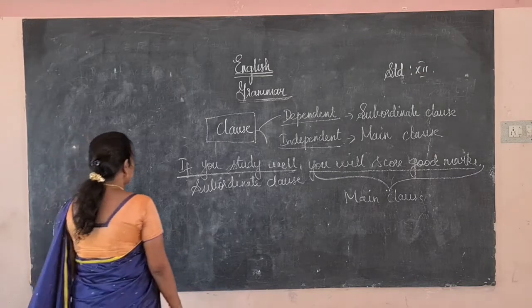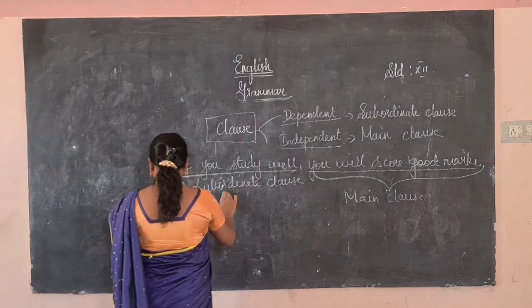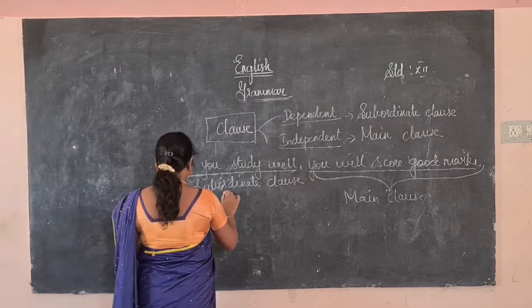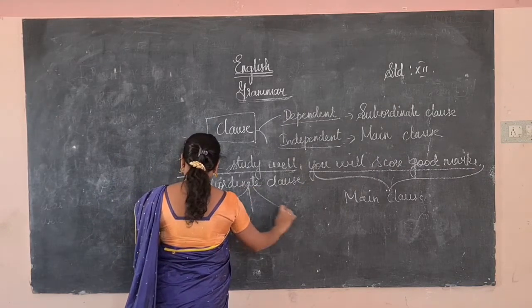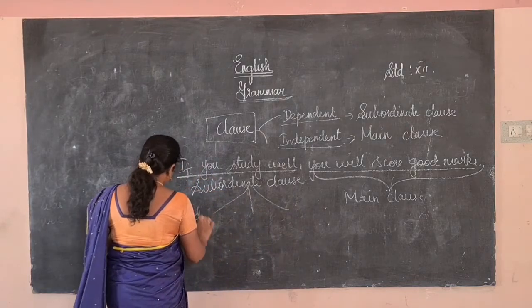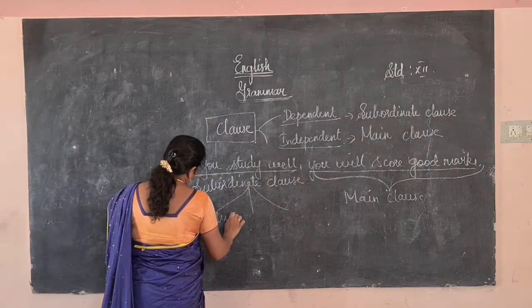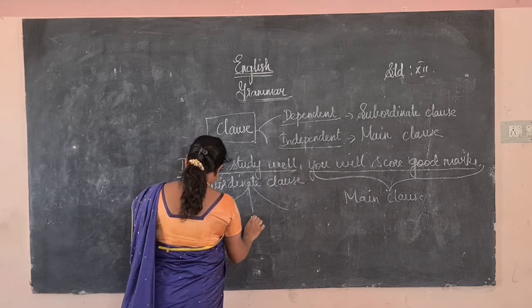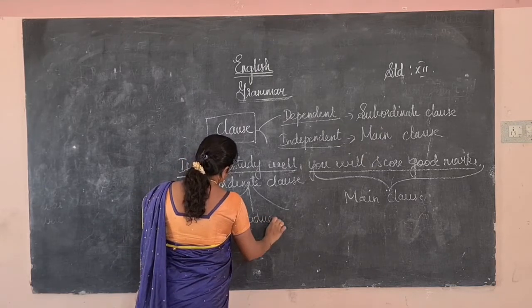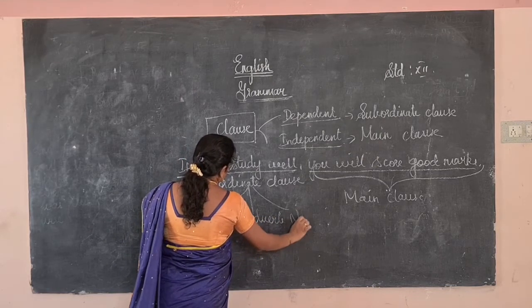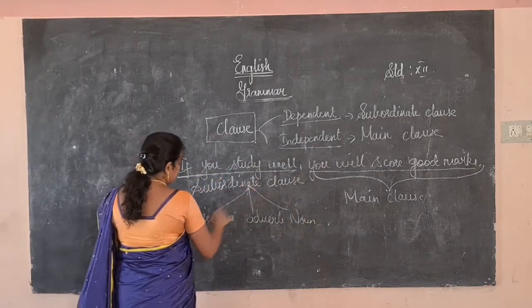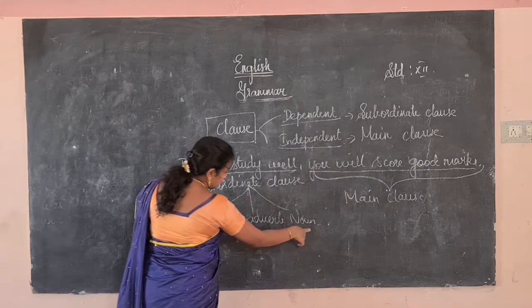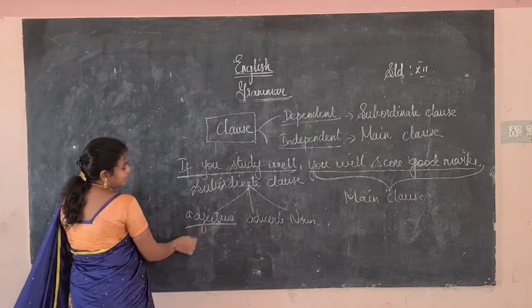So this is how we have to know what is the main clause and what is the subordinate clause. Another thing: the subordinate or dependent clause has three types. One is adjective, another one is adverb, another one is noun clause. The adjective clause describes the noun.